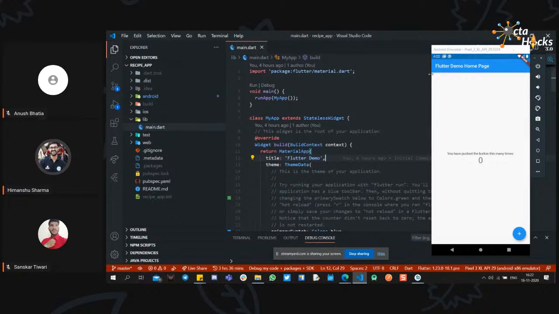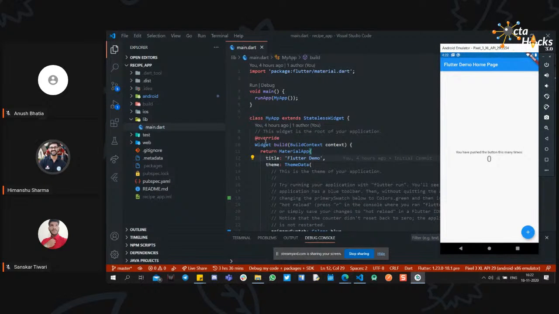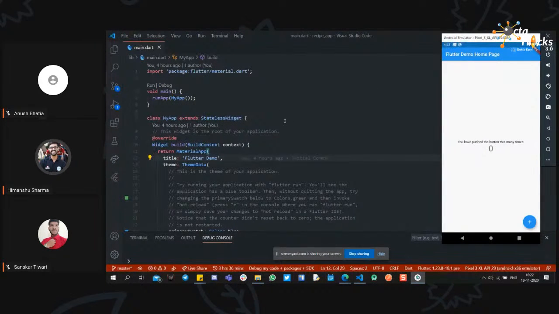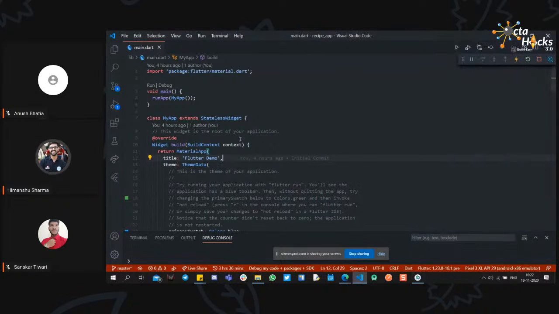Later on we can work upon it. The main folder to work upon to create the UI and all the stuff is lib. Lib contains main.dart. This is the main file of our application, and after creating the application, this will be your default file. So the main.dart file will look like this.